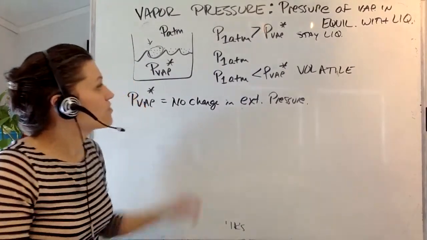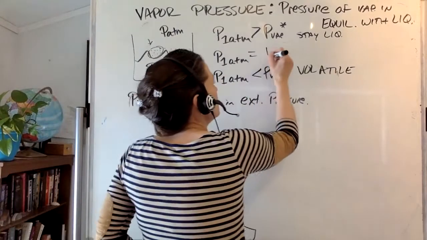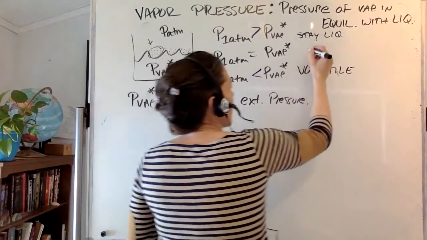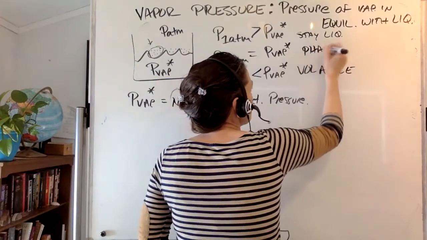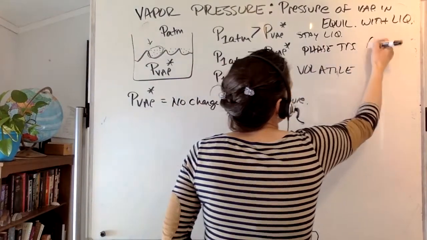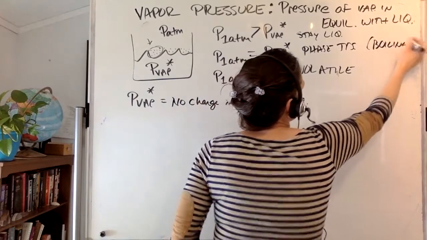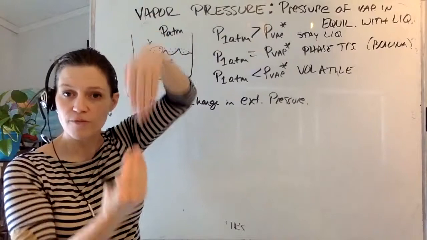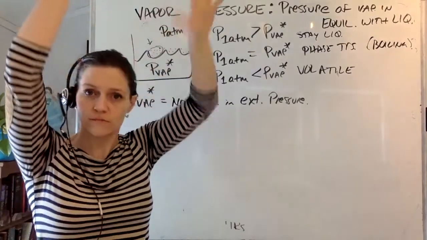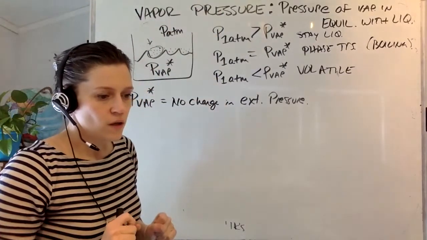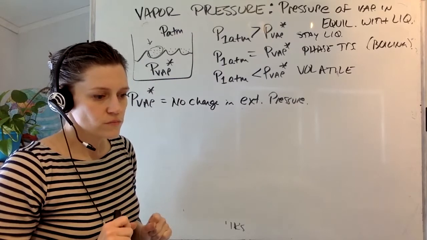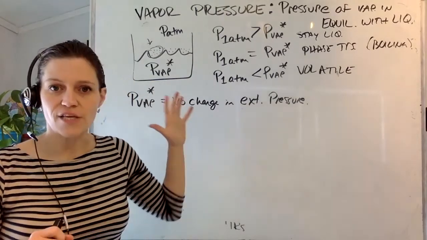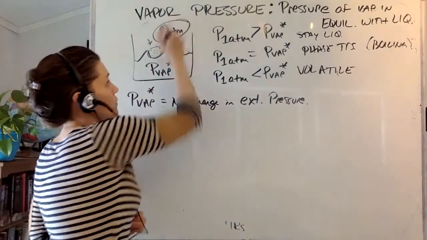Now, if P atmosphere is equal to the vapor pressure, then this is where you have phase transition or boiling. There's no difference between the two, equal and opposite forces, so these molecules are just going to vaporize out.